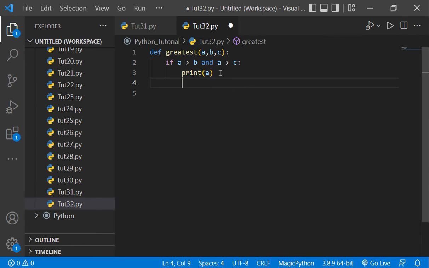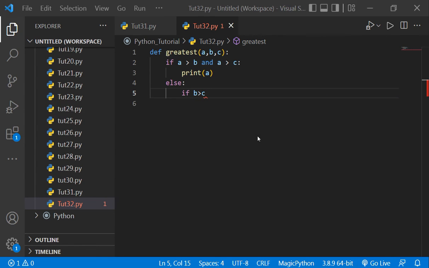Okay, so now here we will write else if b is greater than c. So if a is not the largest one, it will check between b and c.